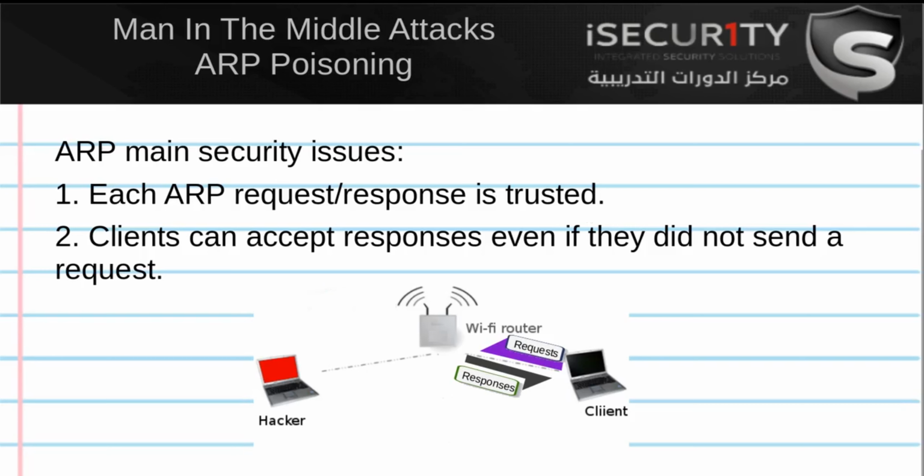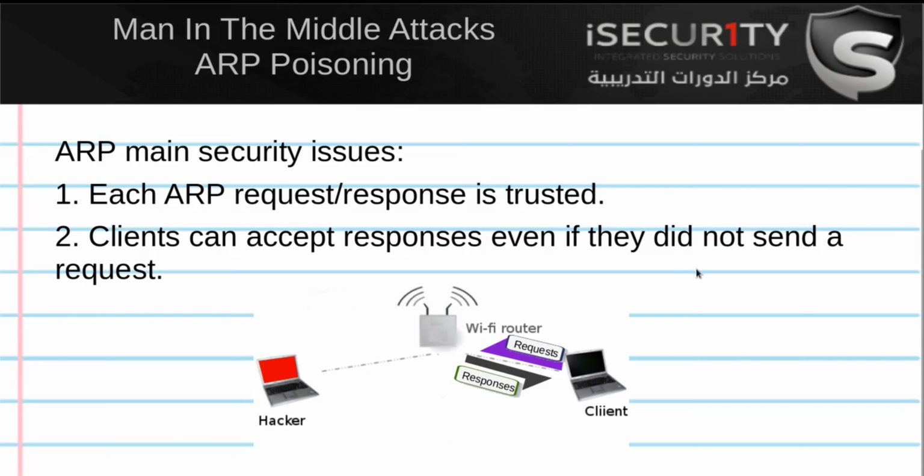So I can just tell any device that's with me on my network that I am the router, and the device will trust me. It will not try to make sure that I am actually the router. It will not make any tests to ensure my identity. If I tell any device that I am the router, the device will believe me. Same way, if I talk to the router and tell the router that I am someone else on the network, the router will trust me and will start treating me as that device. So that's the first security issue.